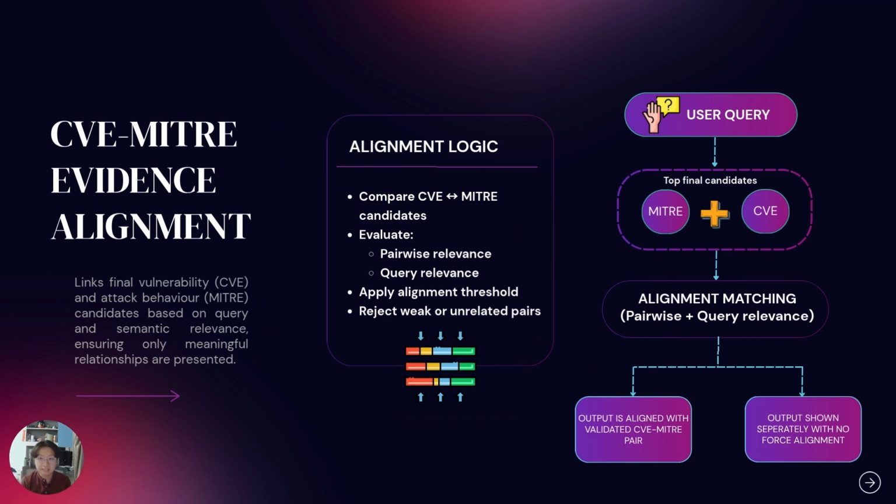Moving forward, the alignment stage tries to connect the final vulnerability evidence with attack behavior evidence candidates, if any, when the relationship of the two is meaningful. For example, a behavior query may return a MITRE technique and also a CVE in the final candidates, which may or may not be related to each other. Then, the system will use the re-ranker to score the candidate CVE to MITRE pair, then combine the pair score with the candidate's relevance to the original query. If the alignment does not pass the threshold, the system does not force a relationship between the CVE candidate and the MITRE candidate. This is important because a weak forced alignment can be more misleading than showing the evidence separately. Hence, if they are not related to each other, the output is shown separately with no forced alignment.